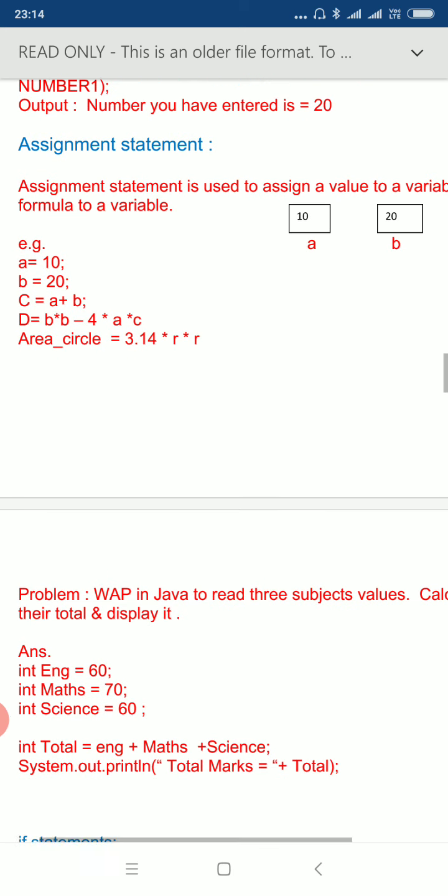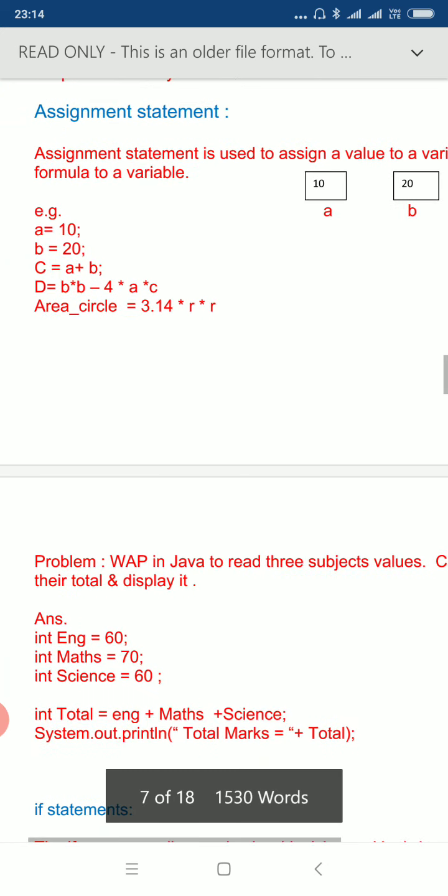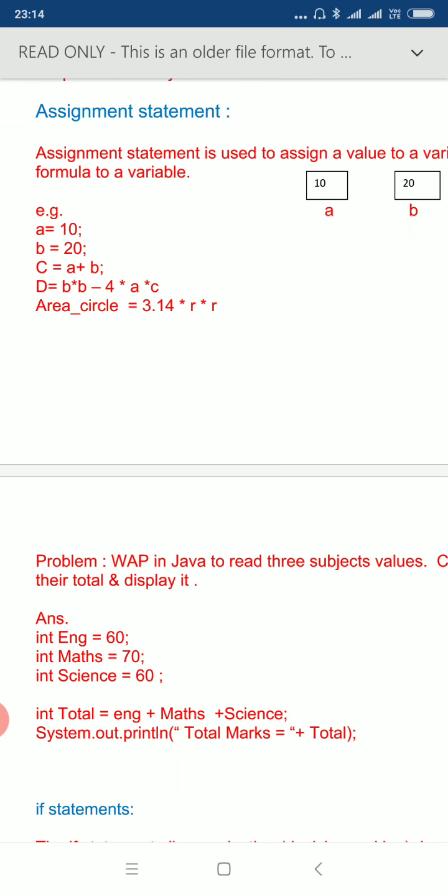Next is assignment statement. The purpose of an assignment statement is to assign a value to a variable. So there are a few examples given over there. a = 10, b = 20, like that. a = 10 means we have assigned value 10 in a. In the second example, b = 20, we have assigned 20 to b.